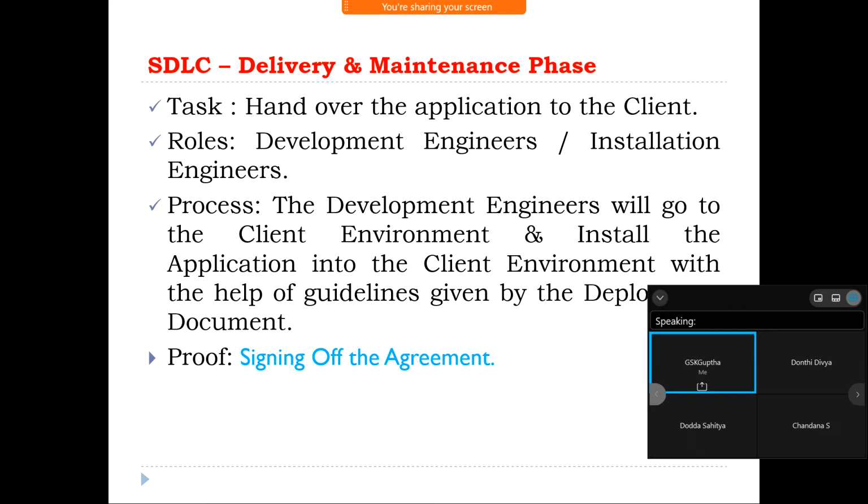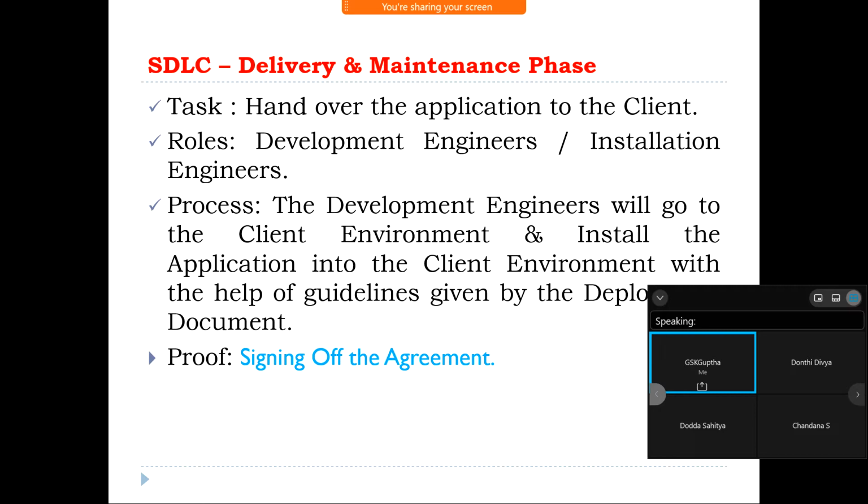What is the proof in this phase? Signing the official agreement.